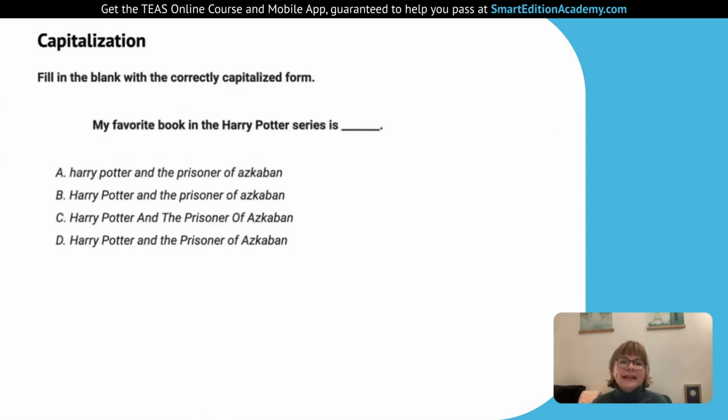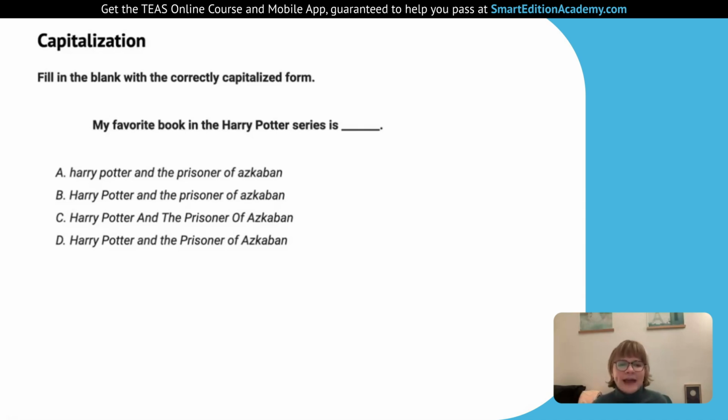Capitalization, fill in the blank with the correctly capitalized form. My favorite book in the Harry Potter series is... so here we're looking at a proper noun in terms of the name of a book, the title. So we see some different options. We see A, Harry Potter and the Prisoner of Azkaban, all in lowercase. Sometimes for artsy reasons, poets will put everything in lowercase, but it's grammatically incorrect and it's not right for a title.